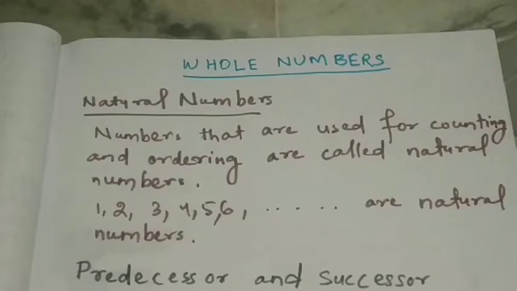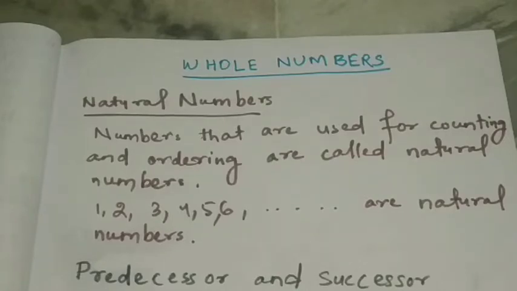So today we are going to study about whole numbers. This whole number is a new term for you. We'll discuss what we are going to study about whole numbers today. We are going to revise what you have studied about natural numbers. Then we'll learn about predecessor and successor. Then we'll learn about the number line and the use of the number line in addition, subtraction, multiplication. Okay, so let's start. Before going to whole numbers, I want to discuss natural numbers.